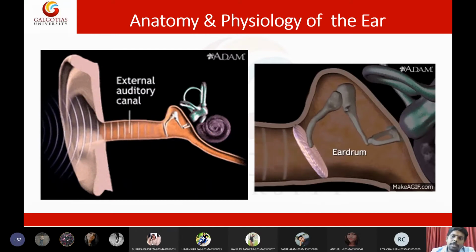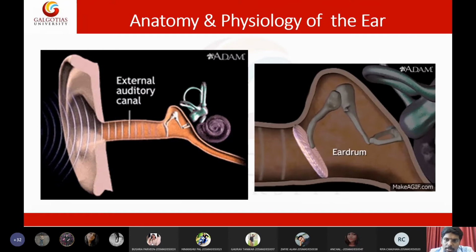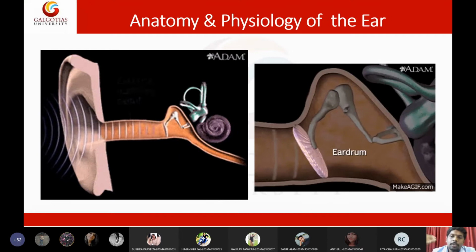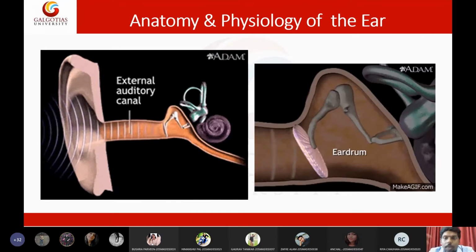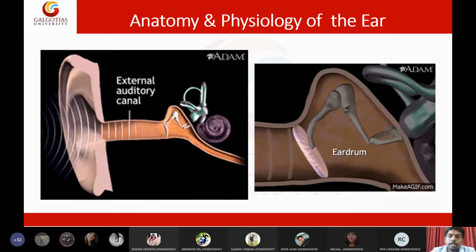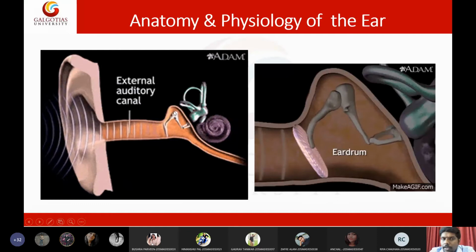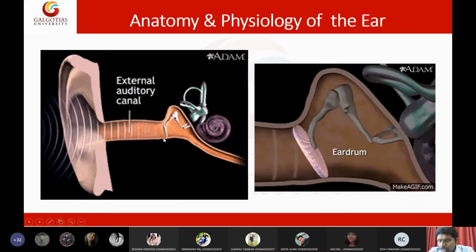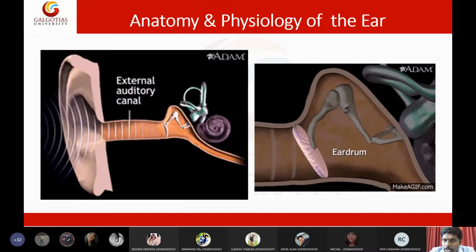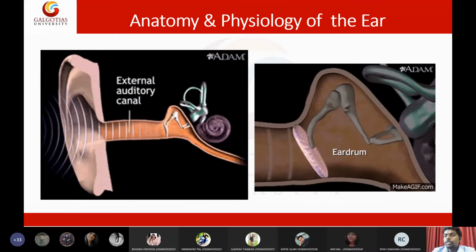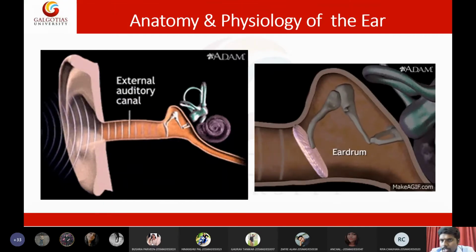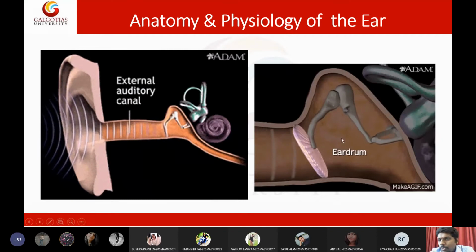You know, if a person is too far away, we cannot detect his sound, we cannot detect what he's trying to say. But if the person is near, we can understand what he's trying to say, because the sound has been increased. Similarly, by default, the sound waves in nature are very small, and somehow we need to increase them. Only when we increase the sound wave can we understand or process the signal. So that sound amplification is done by these beautiful three bones.